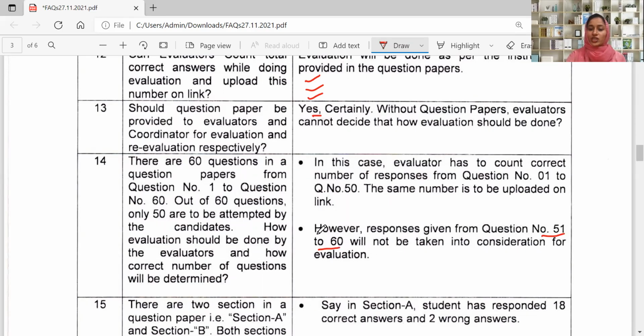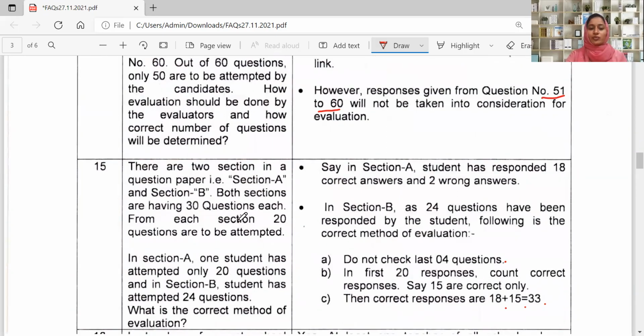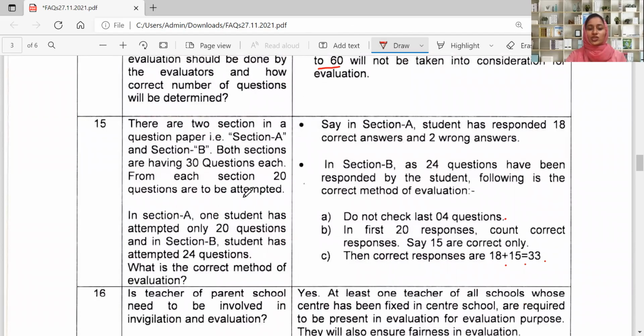Note these things: from question number 51 to question number 60, if they have attempted, those answers will not be considered for evaluation. There are two sections in the question paper, section A and section B. In both sections there are 30 questions each, and 20 questions are to be attempted from each section. In section A, one student has attempted only 20 questions, and in section B, the student has attempted 24 questions. What is the correct method of evaluation?